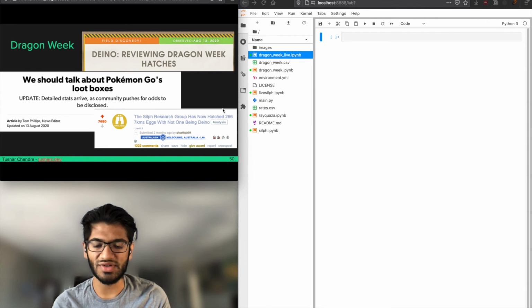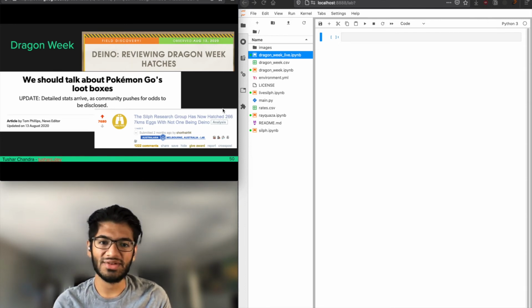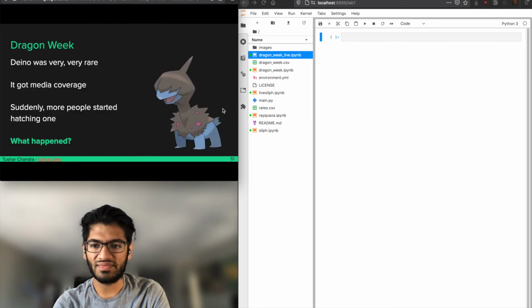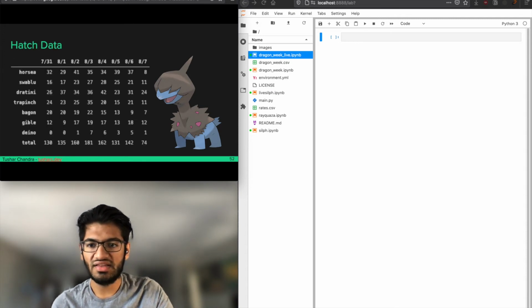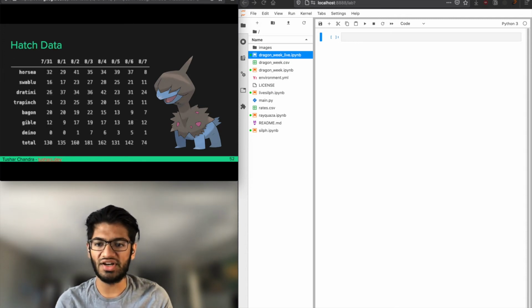You can probably tell where this is going. A couple days into the event, the same Silk Road research group hatched 266 eggs, and not a single one was Dino. So at this point, we're like, oh no, what's going on? It got media coverage, and all of a sudden, more Dinos started appearing. After 2 days of not hatching one, on the third day they hatched one, and on the fourth day they hatched 7 of them out of 181 eggs, which wasn't that much more than before.